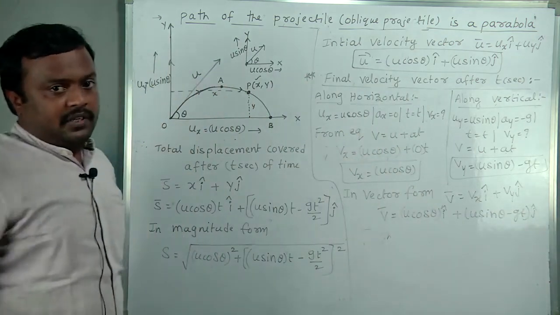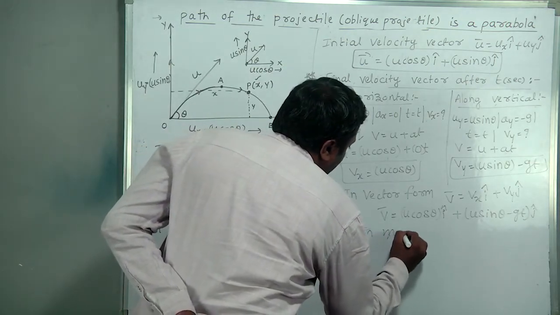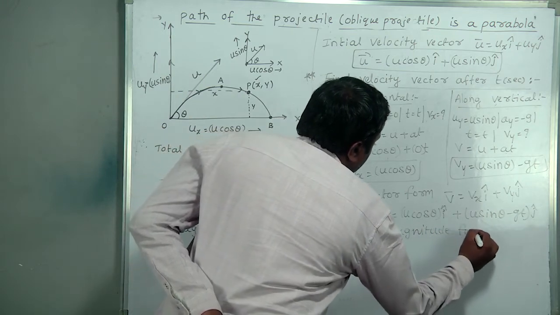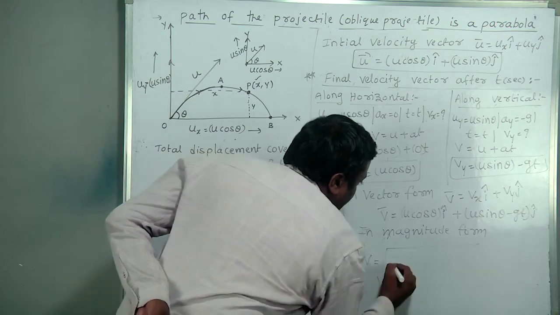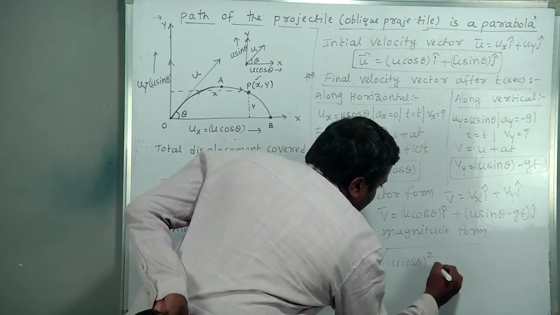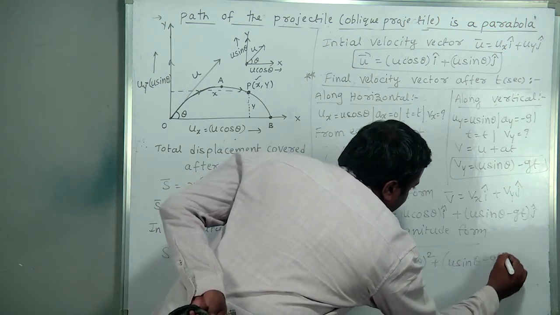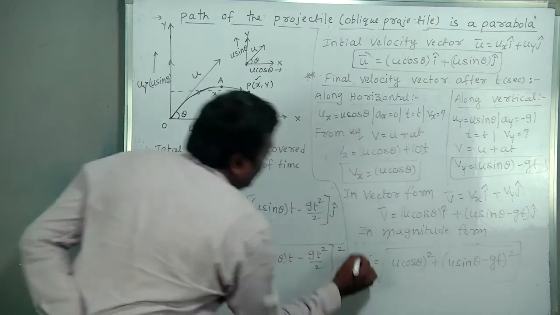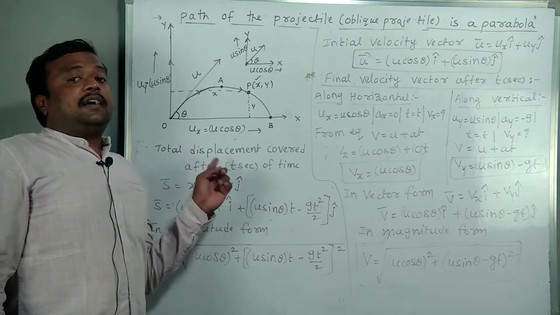Magnitude form is also possible to write. In magnitude form, v is equal to square root of (u cos theta)² plus (u sin theta minus gt)². This is the magnitude form formula. Okay, this is the derivation.